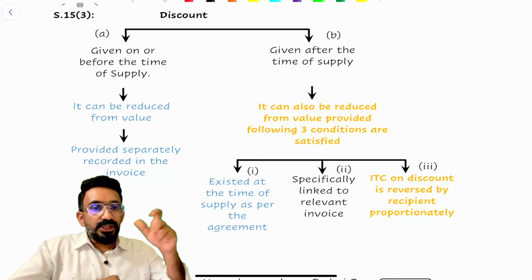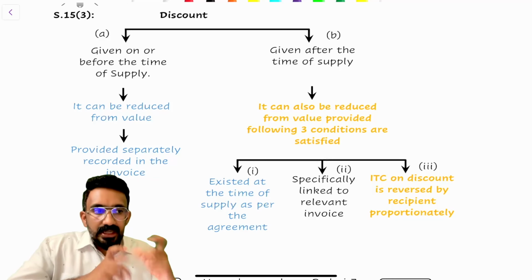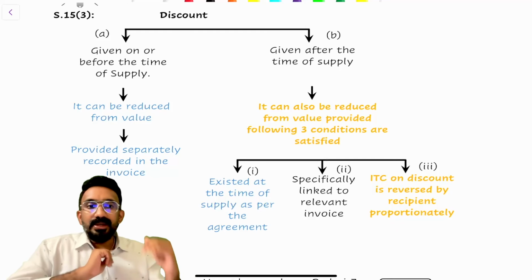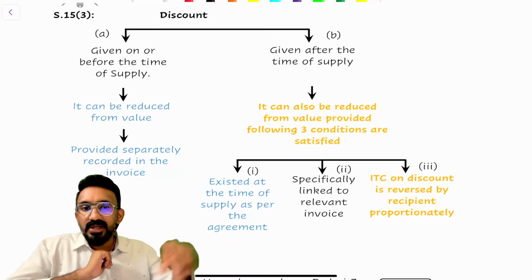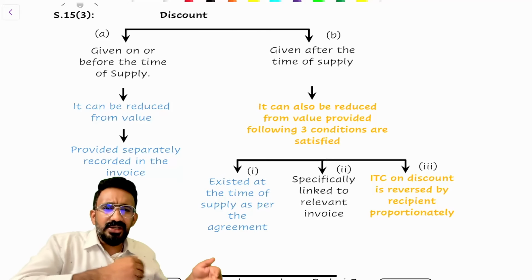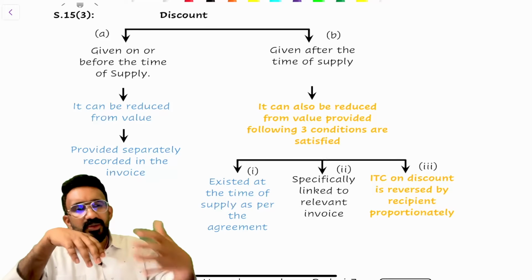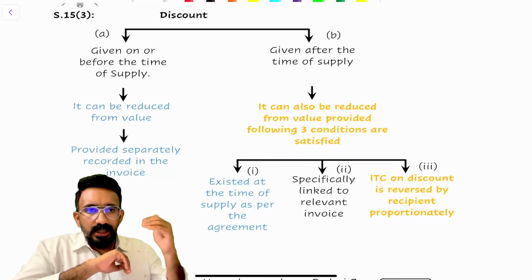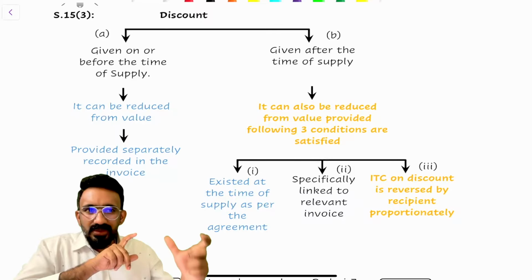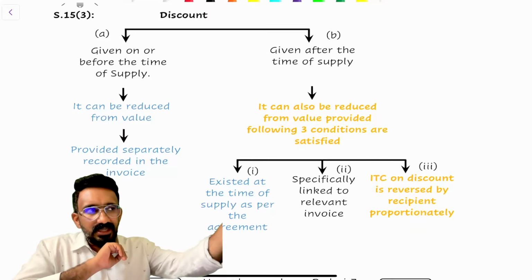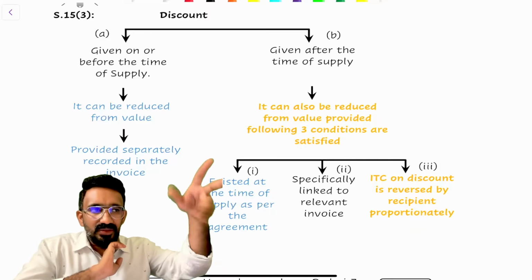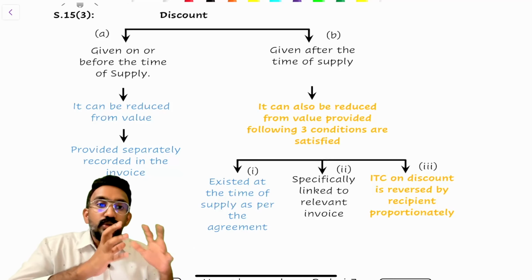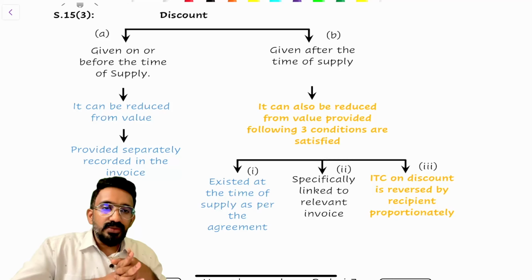So here the supplier will issue a credit note to the recipient and then reduce the value. The credit note will be issued for 10,000 plus 1,800 rupees, right? With this credit note, the moment it is received, the recipient will have to reverse what? 1,800 rupees. There's an additional circular that has come very recently on top of this, which is also not going to be applicable for the Jan exam. But you understand the primary point here, right? So I issue a credit note for 10,000 plus 1,800. The moment the credit note is received by the customer who has taken the credit of 18,000, he will reverse 1,800. My liability can also be reduced by 1,800. So if these three conditions are cumulatively satisfied, I will be able to reduce the value accordingly.